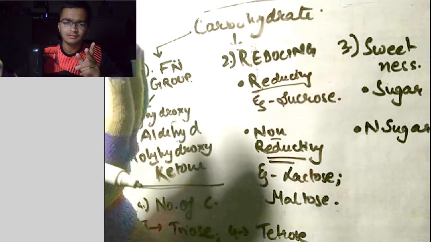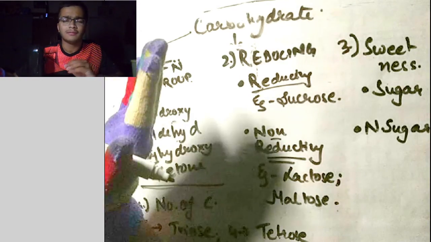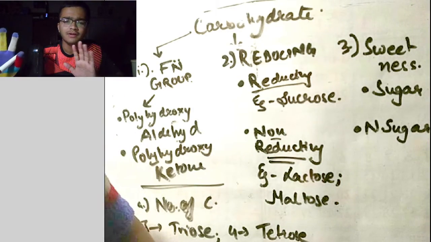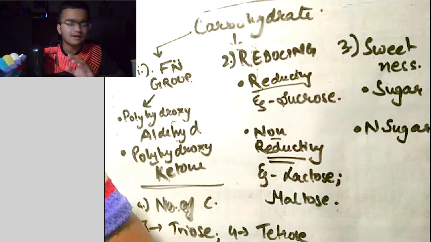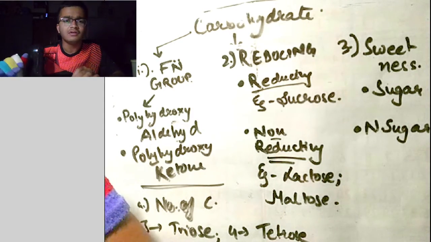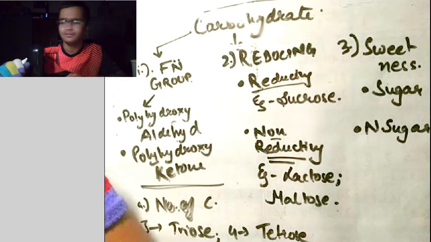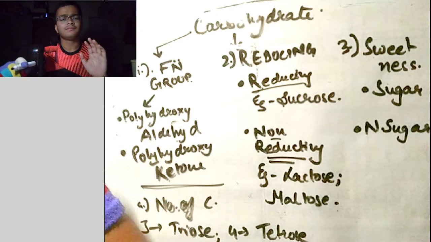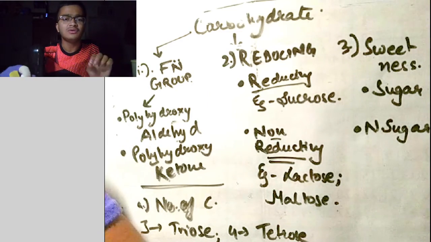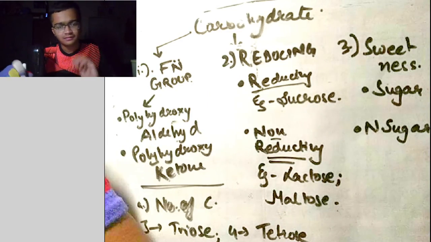We have to count that also when we count the number of carbons. So total there are 5 carbon, right? So if a carbohydrate has 4 carbon and a CHO, then it is called aldopentose, because CHO means aldehyde. From aldehyde it is aldopentose. Okay. And if a carbohydrate has 5 carbon and a keto group, it is called ketohexose, right?